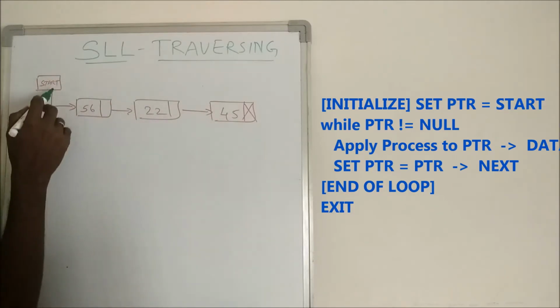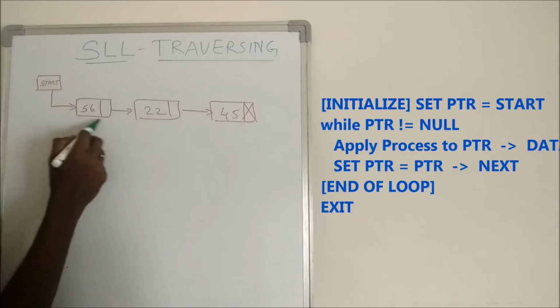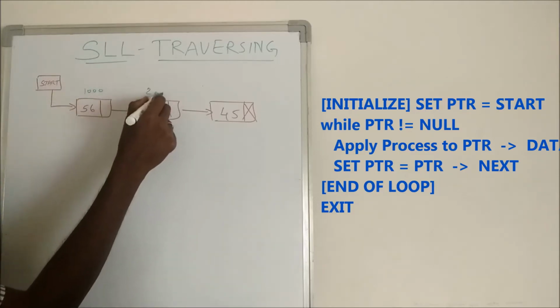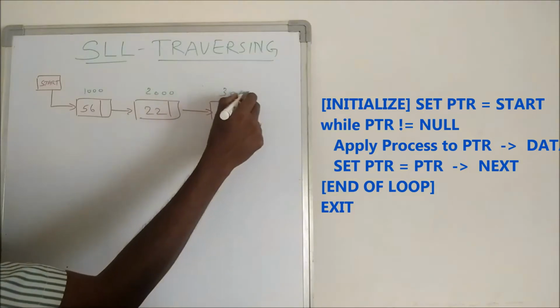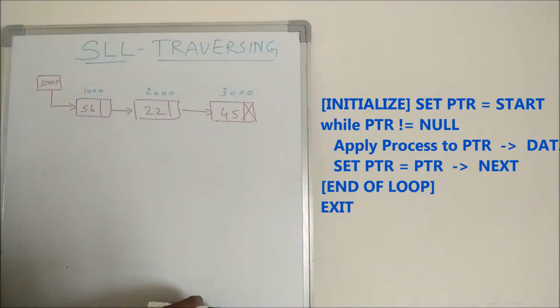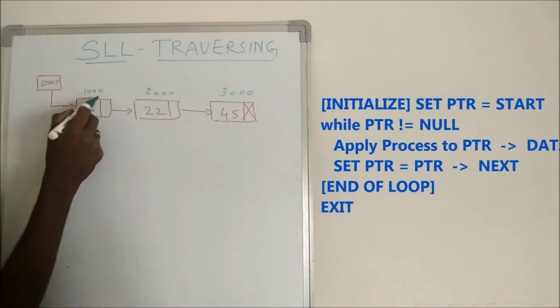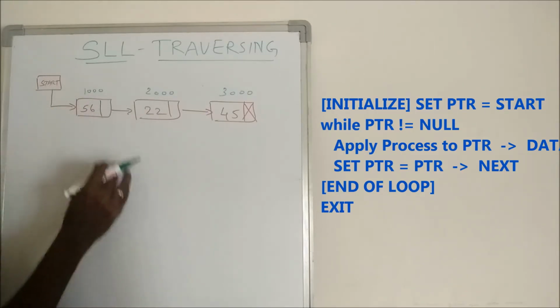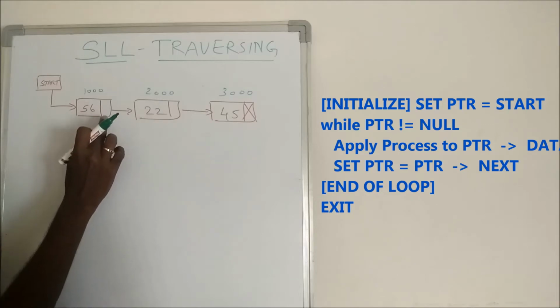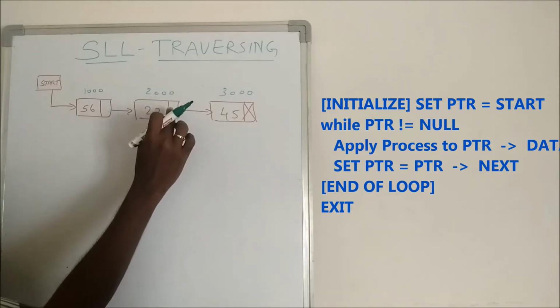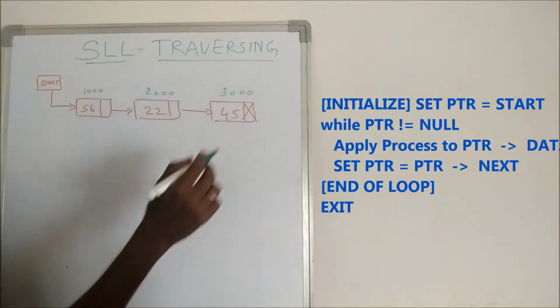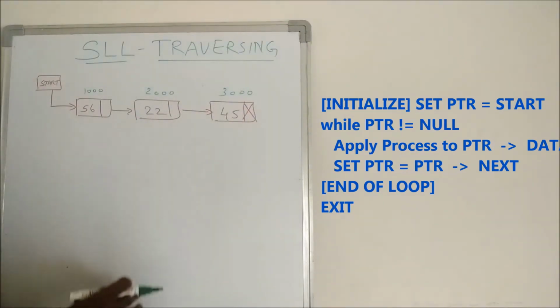This is the start node, which points to the address of the first node. For example, this is address 1000, this address is 2000, and the address of the third node is 3000. You just imagine it for better understanding. Start consists of the value 1000, that is, start has the address of the first node. The next field of this node consists of the address of this one, this node's next consists of the address of this one, and the last node's next field will be null. So this is our initial singly linked list.